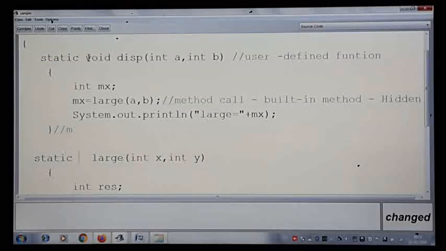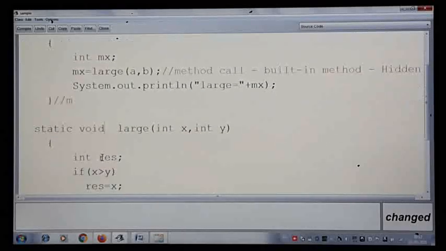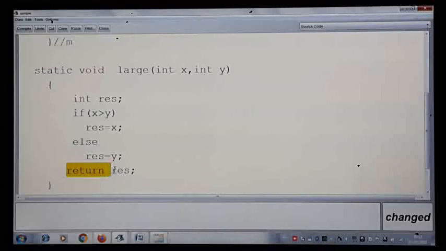Now after static what we write is the return type, but I have not written a return type for this. Now I cannot write void. If I write void, I will get an error message because I have written return here. When a method is sending some value to the caller, or to the calling code, then the type of data you are sending should come here. Result is of type integer. What type of answer is it? Result is integer, so the type of answer you are sending from this method is integer. That type you should mention here, int.